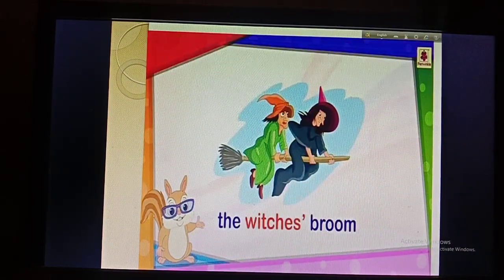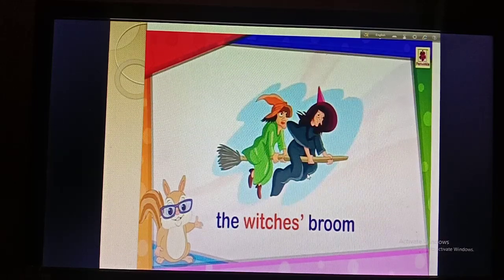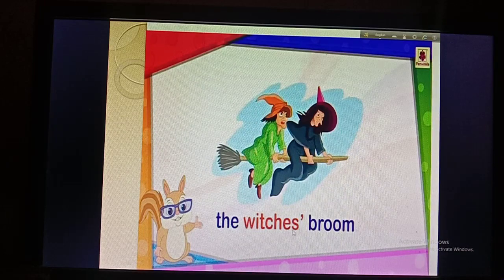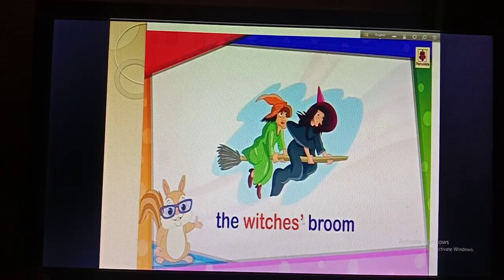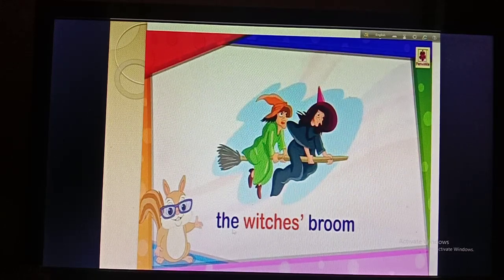So, example: the witch's broom. Here you can find out the difference. In the first picture there was only one witch, but in the second picture you can see there are two witches. Here witches ends with an s at the end of the word and they are plural, that's why you will just put an apostrophe to show the possession. No need to bring apostrophe s here. So you will write the witches' broom.